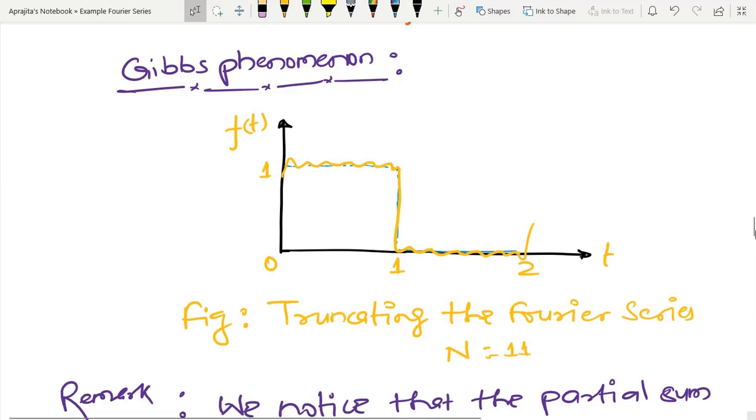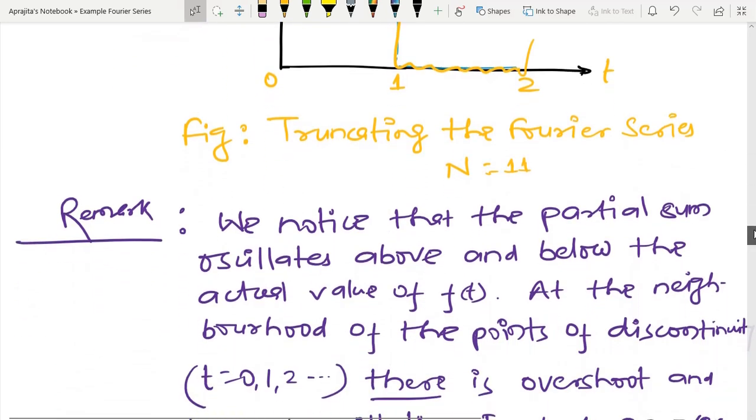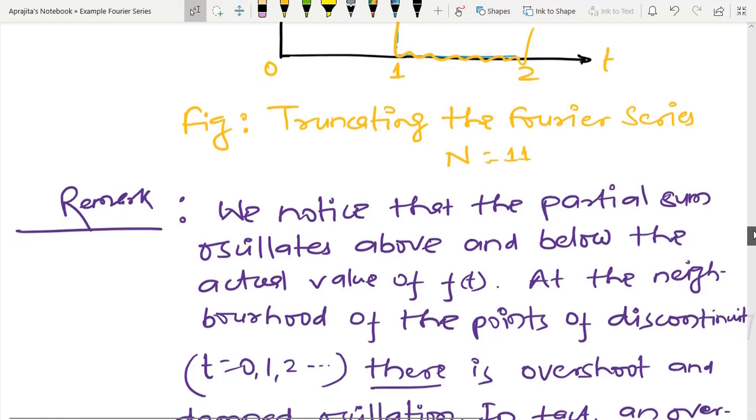So what we have noticed here is that the partial sums oscillate above and below the actual value of f(t). The actual value of f(t) between 0 and 1 is 1, but if I just consider n equal to 1, then we observe a certain kind of oscillation, and the same kind of oscillation one can also observe during the period 1 to 2,